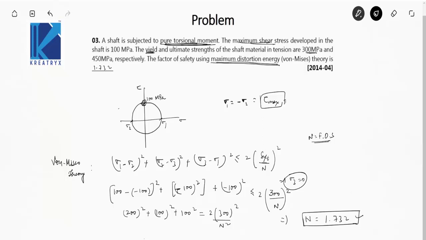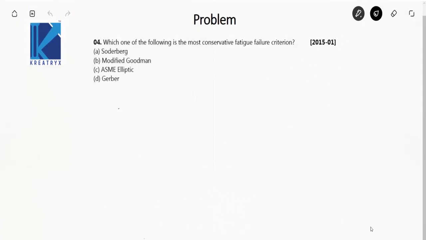Okay, let's move on to the next question. The question is, which one of the following is the most conservative fatigue failure criterion? Keyword: most conservative. This is the keyword. So the options are Soderberg, Modified Goodman, ASME elliptic, and Gerber's parabola.